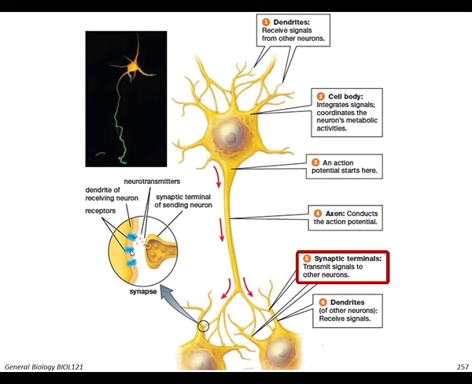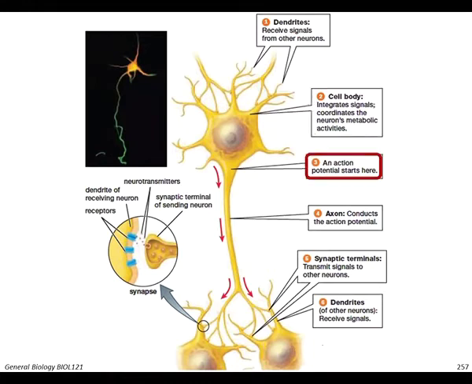This neurotransmitter is secreted by the terminal regions to convey the signal to another target cell, either another neuron, muscle, or gland. So basically, again, the signal is received by the dendrites and moved to the cell body, which integrates the signal.